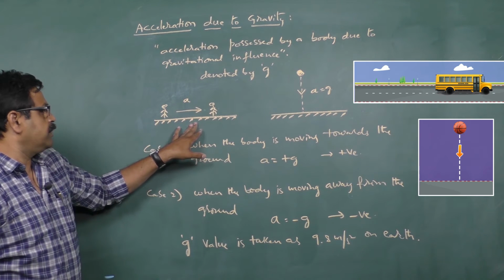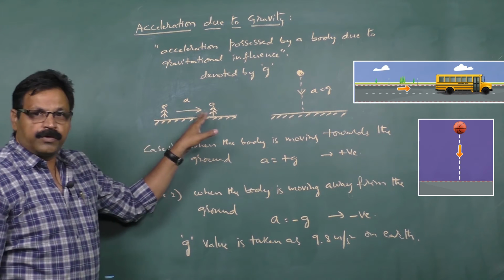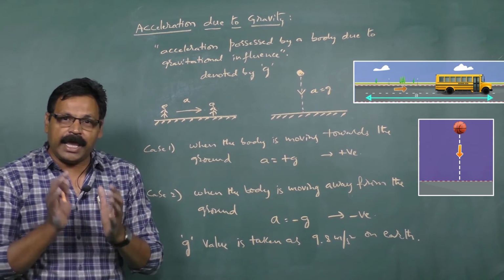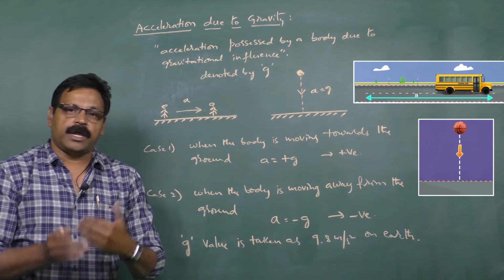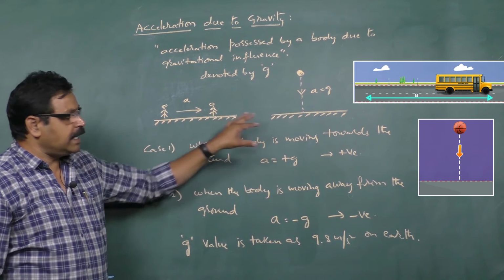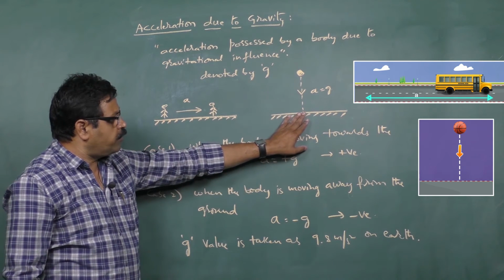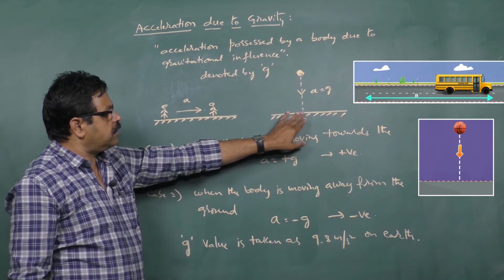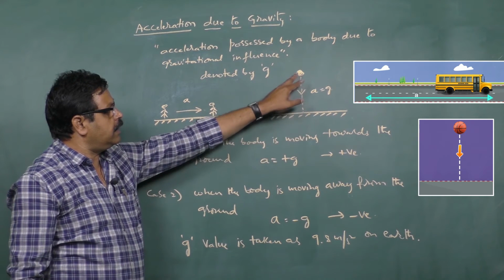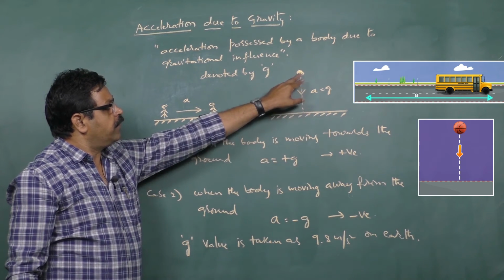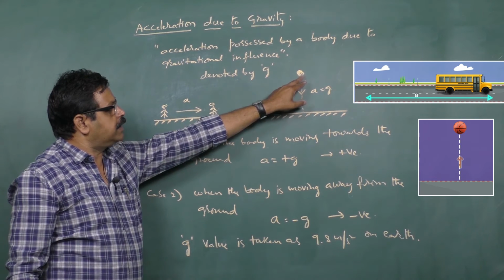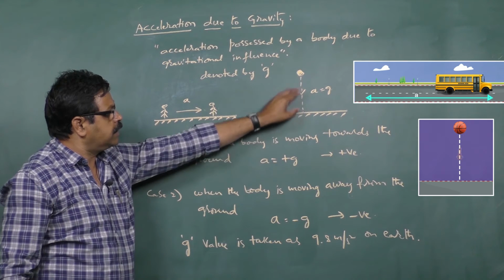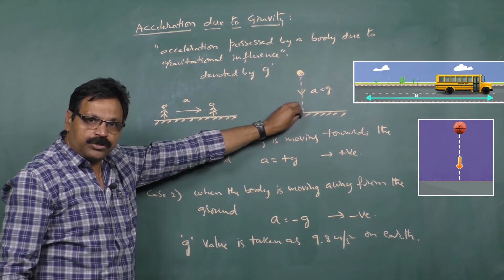So observe here, whenever a body is moving on the surface, we are taking this as the acceleration A. That is the definition we have seen previously. But unlike that, if the body is moving against the surface, against the Earth's influence, then it is moving vertically upwards or vertically downwards. If the body is moving vertically downwards, it is being accelerated towards the ground.